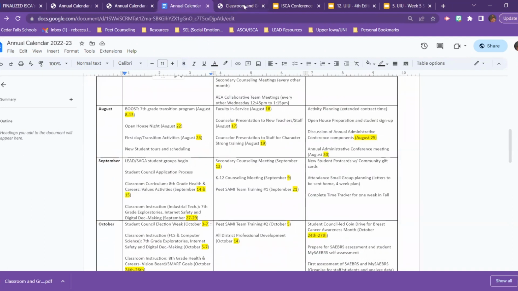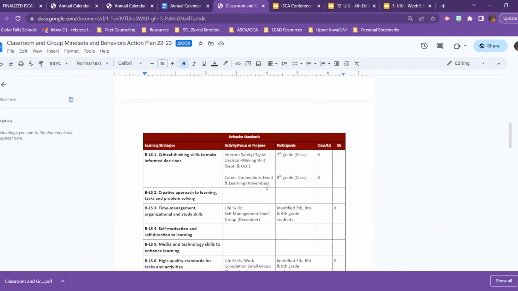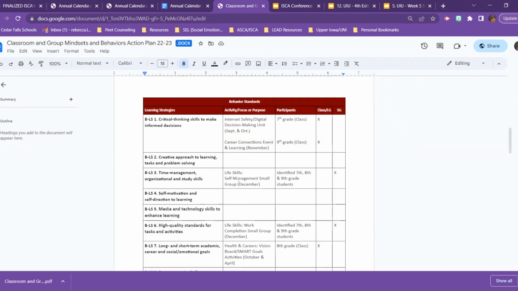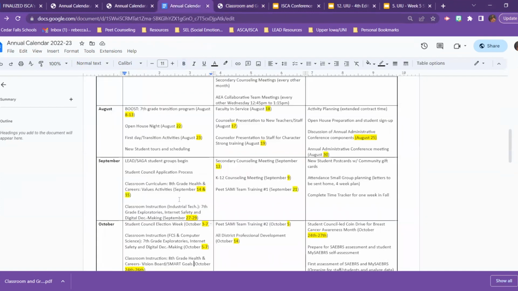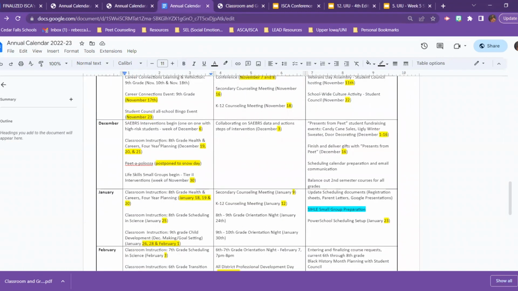I think that really helps, and it really just helps organize the information. And stakeholders who are looking at these two documents also don't have to cross-reference or spend a lot of time cross-referencing. So you can see here for this example of our life skills small group, it's a targeted identified group of students who need some supplemental intervention with self-management skills. You can see that we did that small group in December. So again, that panel that would be scoring this would be able to look over to December and find our small group of life skills.